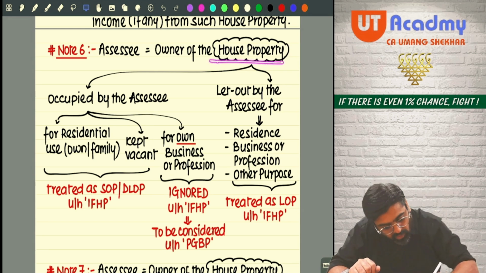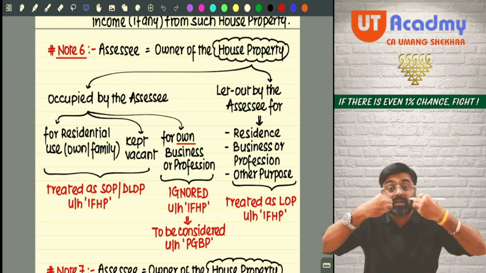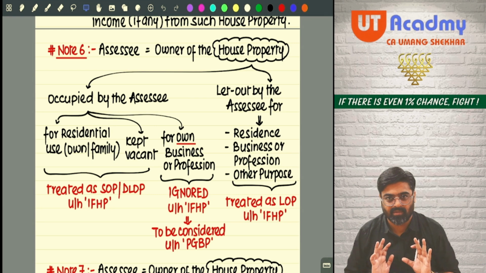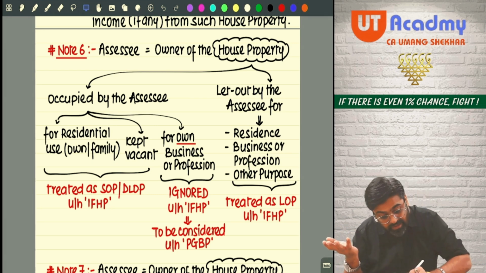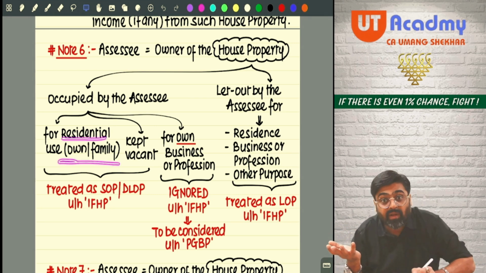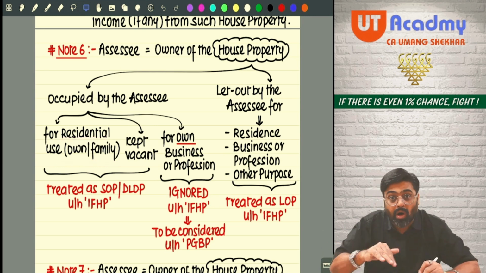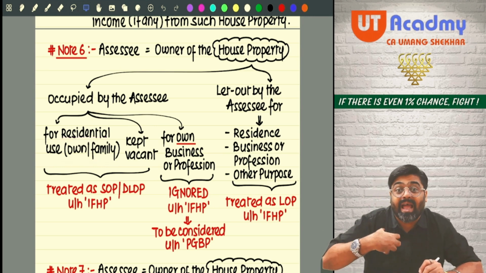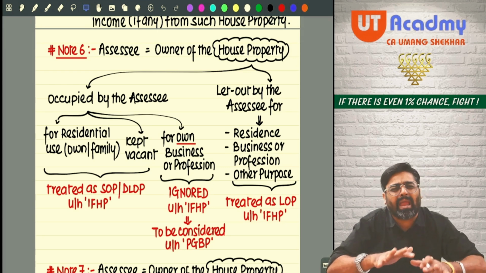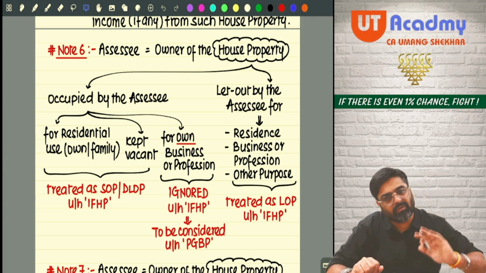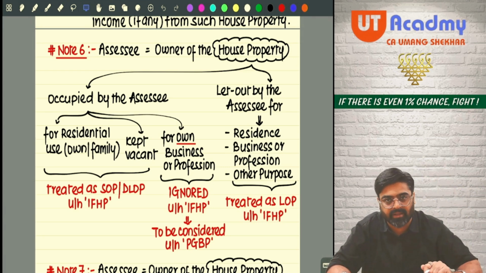So what if the house property is occupied by the assessee, meaning self-occupied, for residential use, for self and family, or it is occupied but actually not used as residence but kept vacant, kept reserved, so that whenever I want I can use it as my residence?